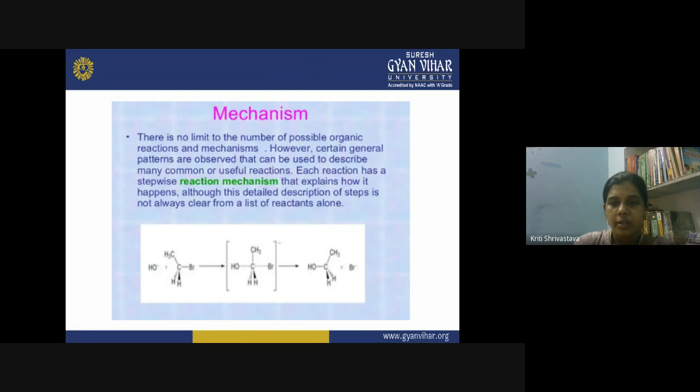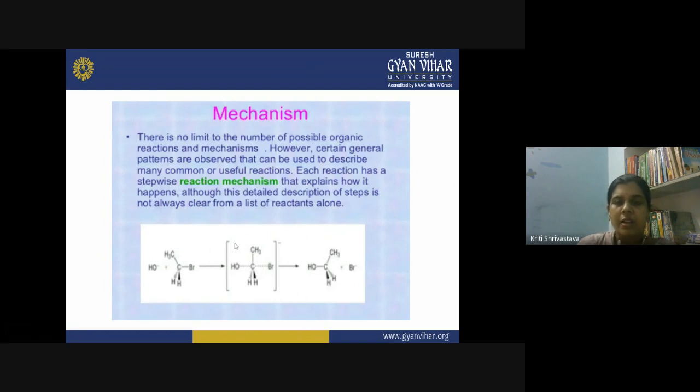You can see a reaction mentioned here at the bottom of this diagram. Here we have a hydroxide ion attacking ethyl bromide, CH3CH2Br. This is the attack of OH minus, a simple nucleophile attacking the carbon, and this is the formation of a transition state.